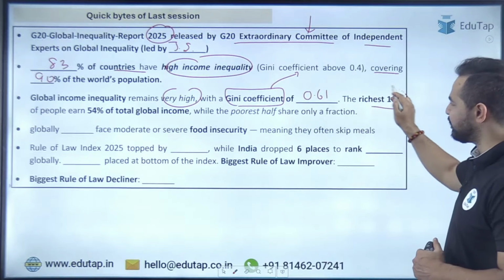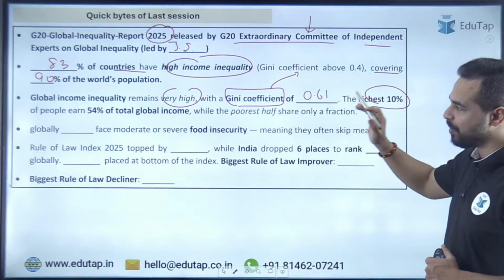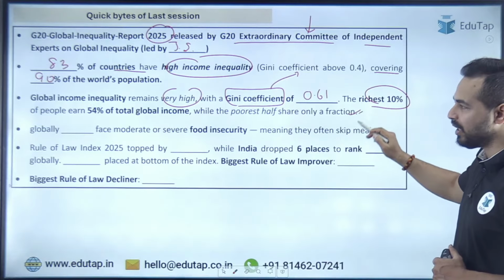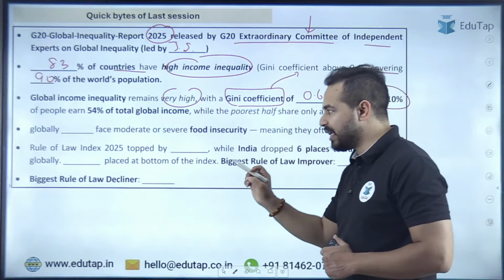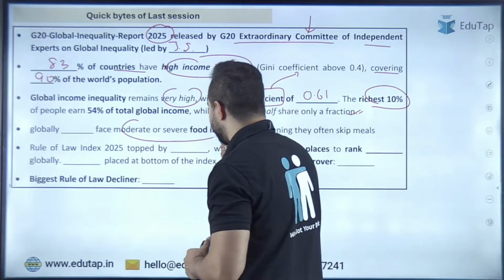Moving ahead, the richest 10% of the people earn 54% of the total global income. Very important point. Now the next part is globally, the people facing moderate or severe food insecurity.